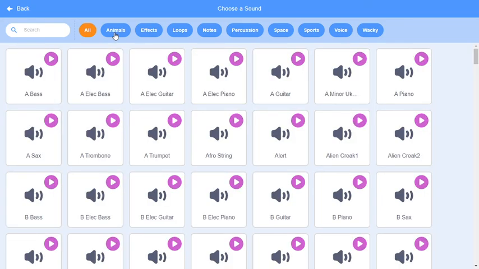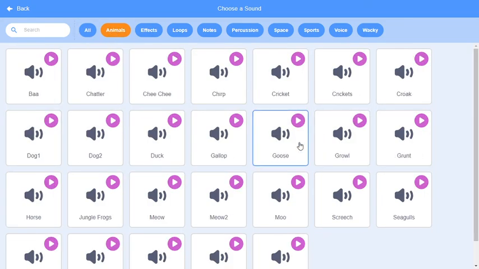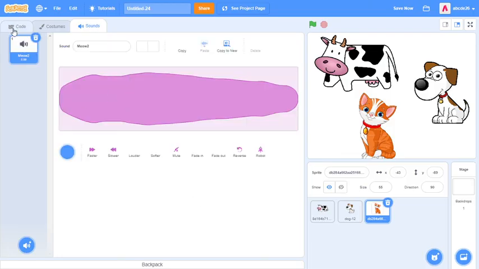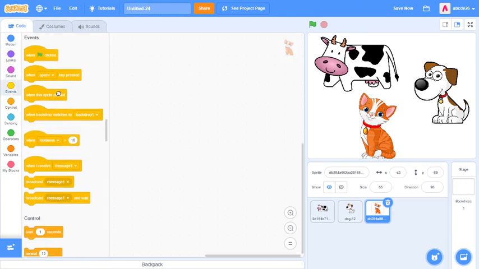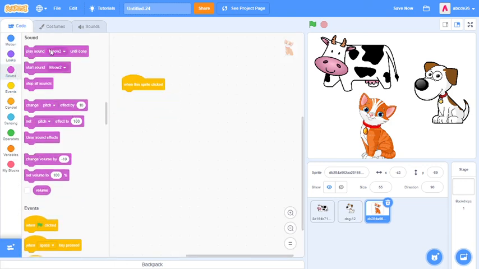Yes. Let's go to animals, and let's choose Meow 2. I don't know how I did that, but let's grab one. This, right clicked, and play sound Meow 2 until done. We're done.